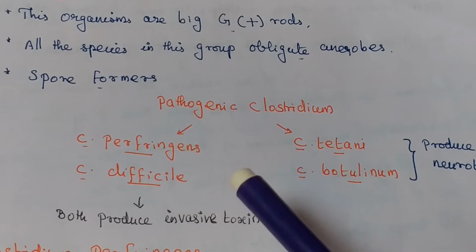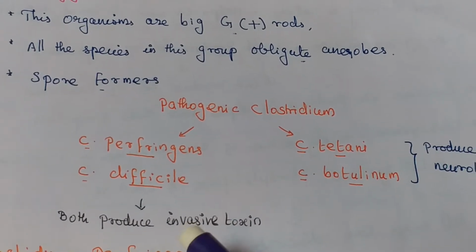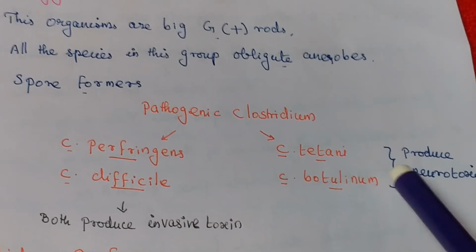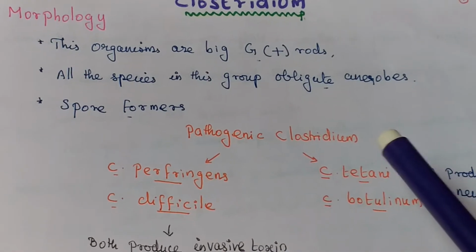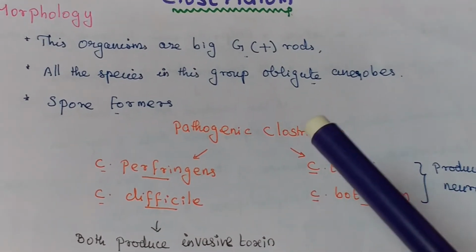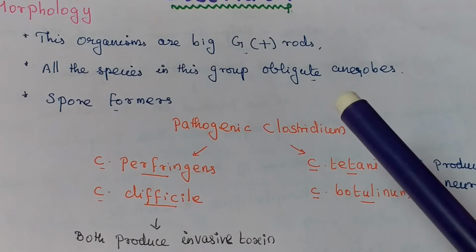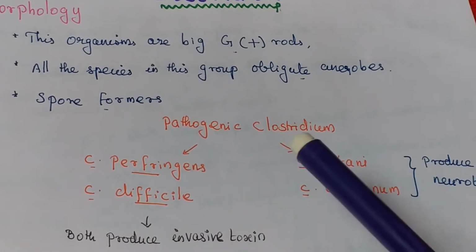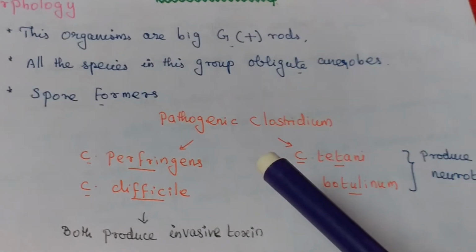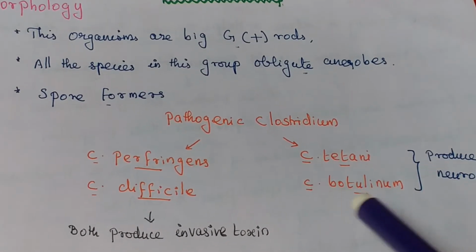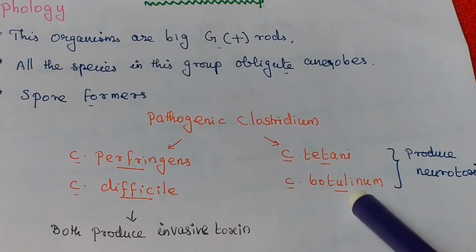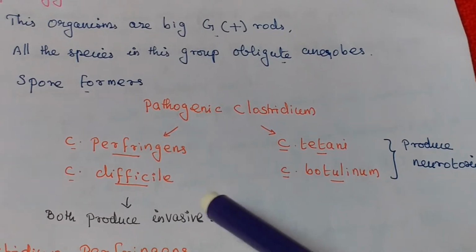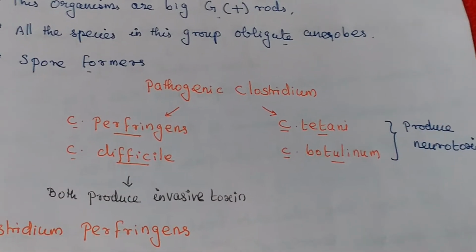Clostridium perfringens and difficile both produce invasive toxins. Tetani and botulinum both produce neurotoxins. Clostridium organisms are big gram-positive rods, obligate anaerobes, and spore formers.